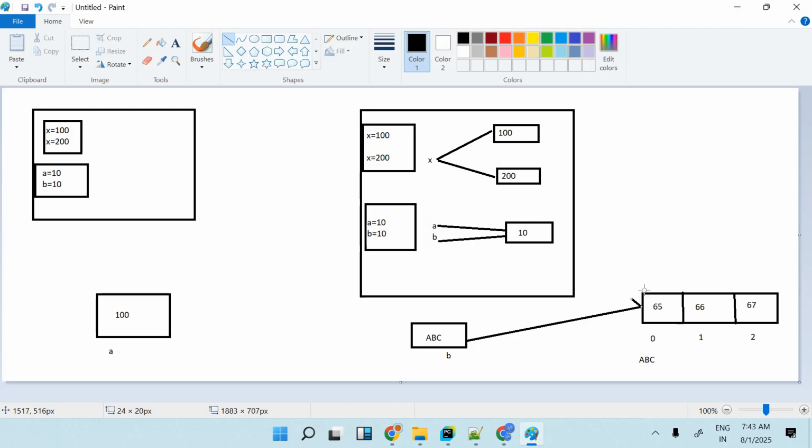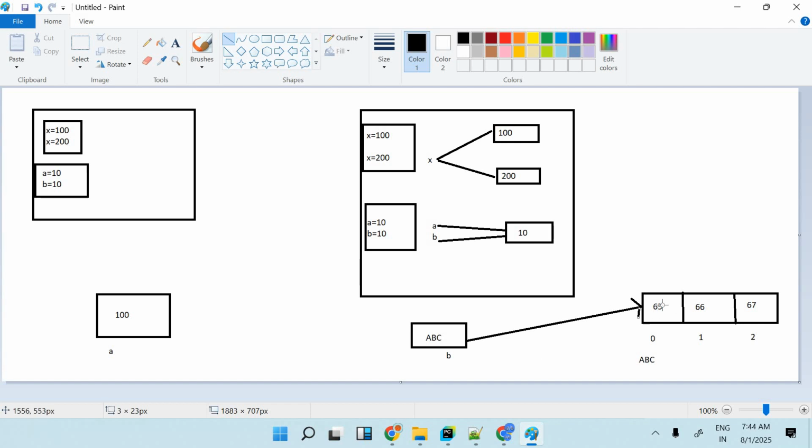So wherever it is required, suppose I want to get the first value. If I display B directly, what is the value of B? ABC only. B doesn't actually have a value. B has a specific address, and on that address there is one block. Inside that block there is some value, which is called the data.